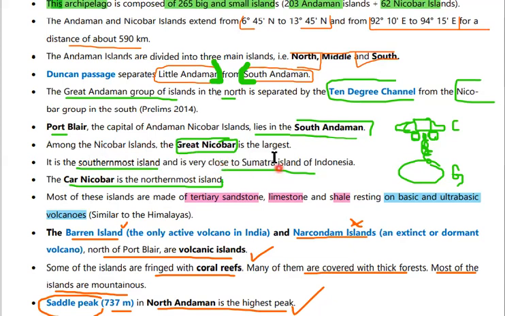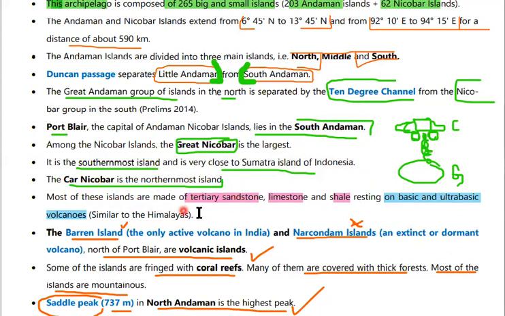It is very close to the Sumatra island of Indonesia. On the Bay of Bengal side, the Andaman Nicobar Islands are somewhat nearer to the Indonesian islands. And Car Nicobar is the northernmost island.